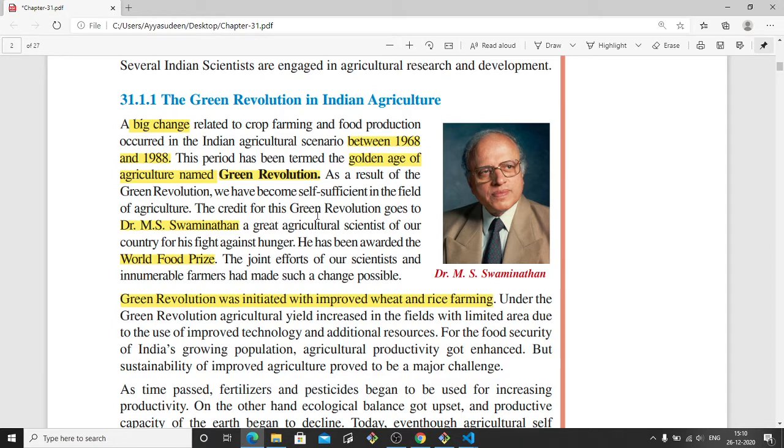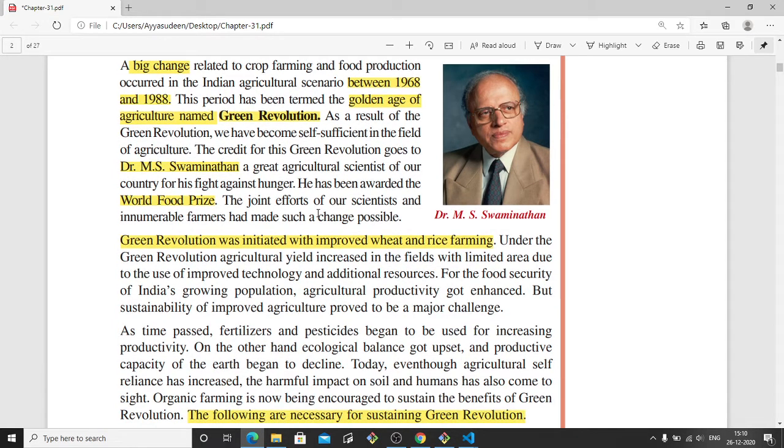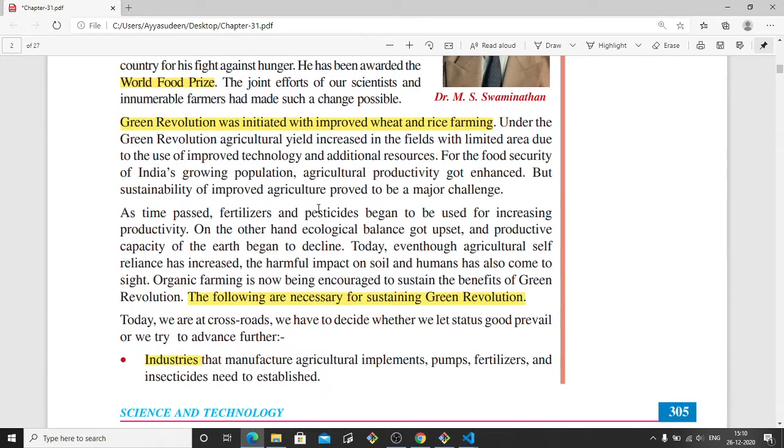This credit goes to a scientist called Dr. M.S. Swaminathan. He's a great agriculture scientist. Based on the steps he took, this revolution happened in India. He was awarded the World Food Prize for this. The green revolution was initiated with improved wheat and rice farming.